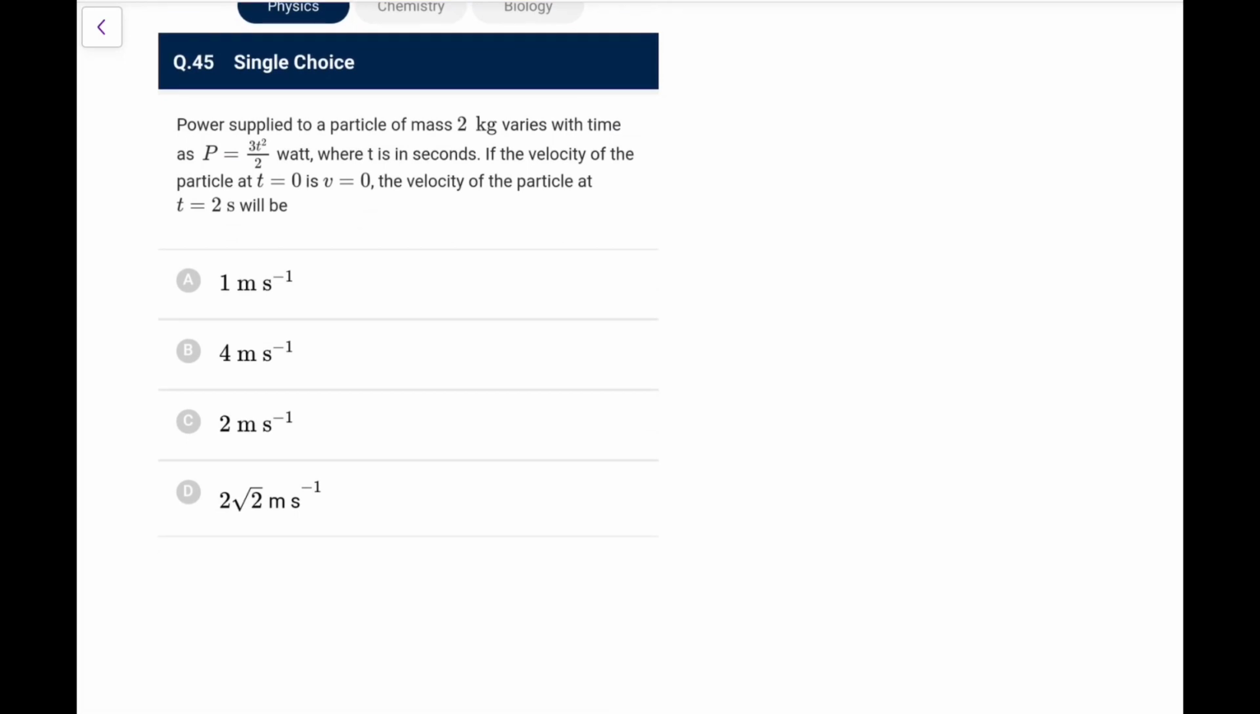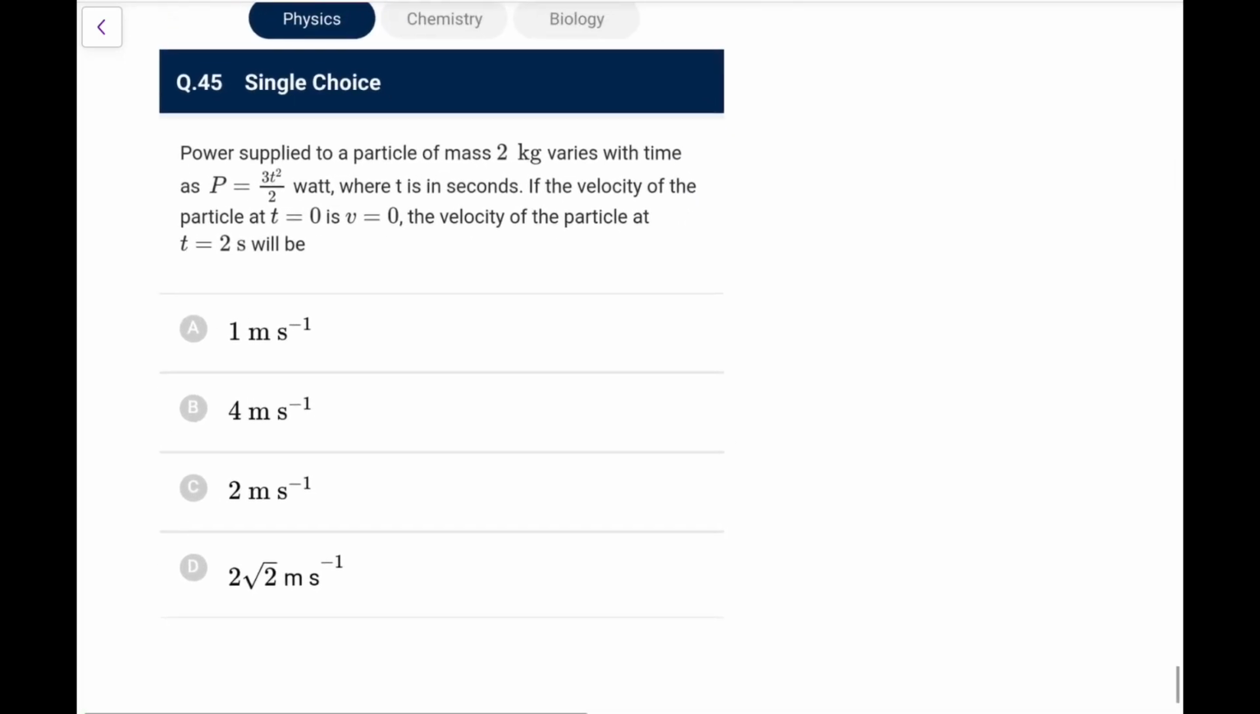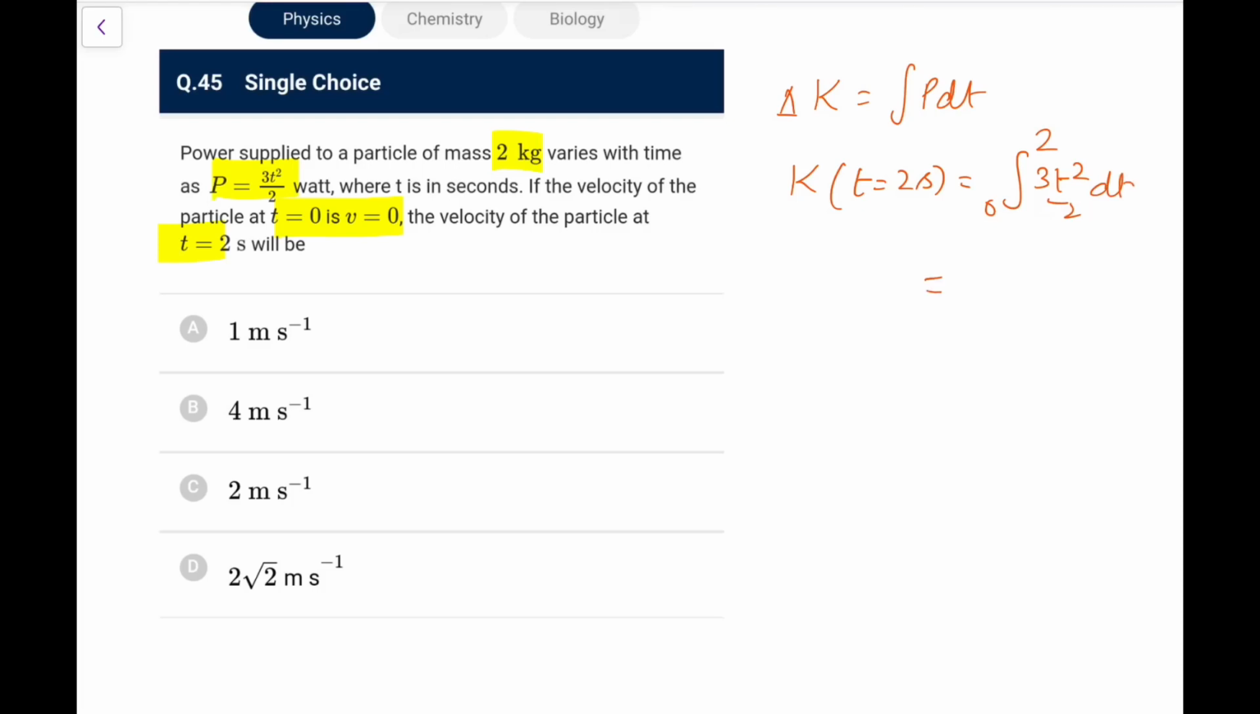Last one now. Power given to a particle of 2 kg varies with time like this. The velocity at t equal to 0 is 0. The velocity at 2 seconds would be, so what you can say, the change in kinetic energy would be the integral of P dt. Initial was 0, so directly I can write kinetic energy at t equal to 2 seconds is the integration from 0 to 2 of 3t square by 2 dt. So if I do this, this will come out as t cube by 2 from 0 to 2, that is 8 by 3, and this is half into 2 into v square.